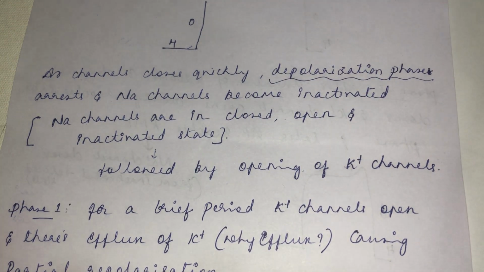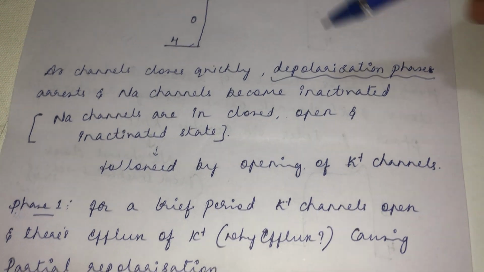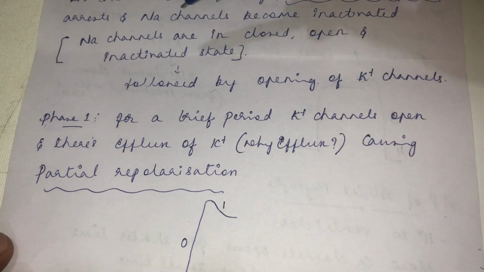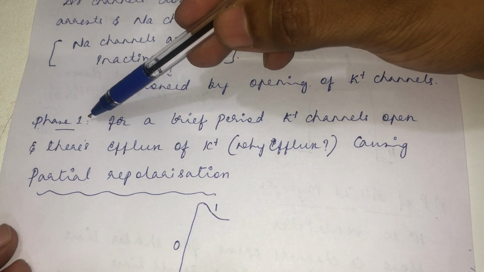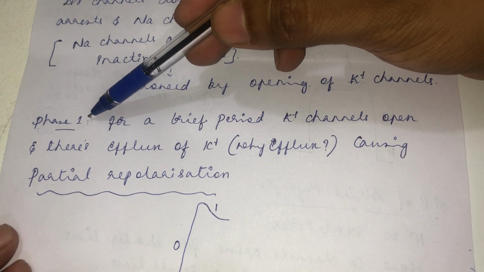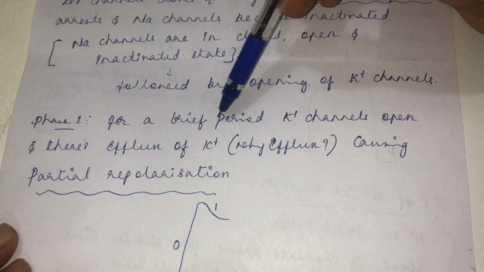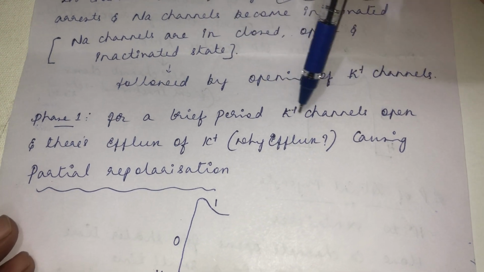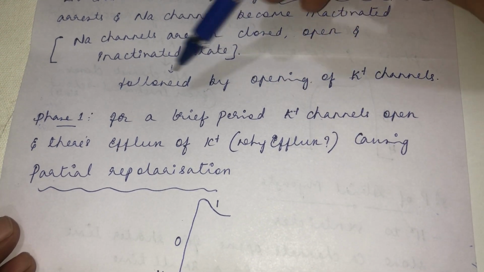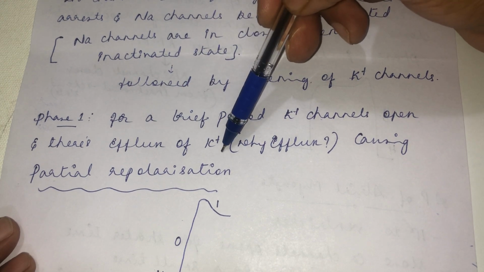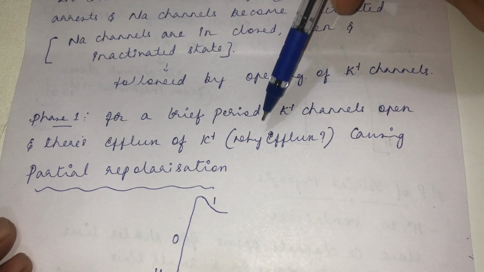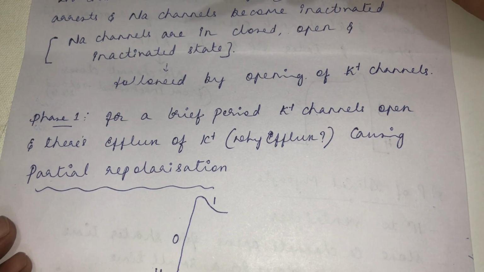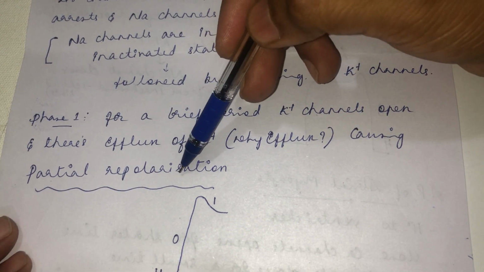Then after the end of the depolarization phase, it will be quickly followed by the opening of the potassium channel. The potassium channel will be waiting to open. Then phase 1, the first phase of the action potential, will start. For a brief period, for a small duration of time, the potassium channel will be opened and there will be efflux of potassium. Why efflux? I already told you, along the concentration gradient from inside to outside, causing partial repolarization.